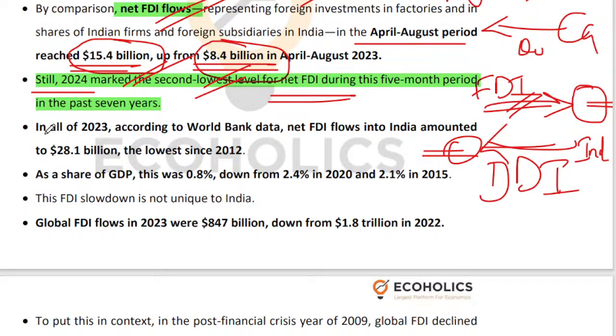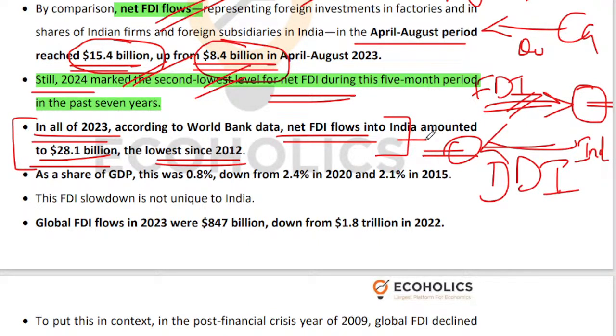In the entire 2023, if you go by the World Bank data, net FDI flows into India was just $28 billion, which is the lowest since 2012. So this is very, very important. This is something that you have to highlight. You cannot highlight only immediate term trends. You have to highlight the medium term trends in your answers as well, right?